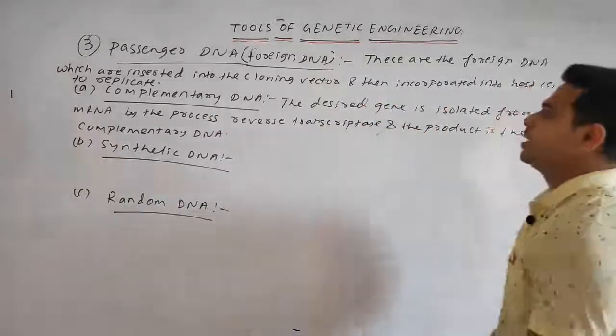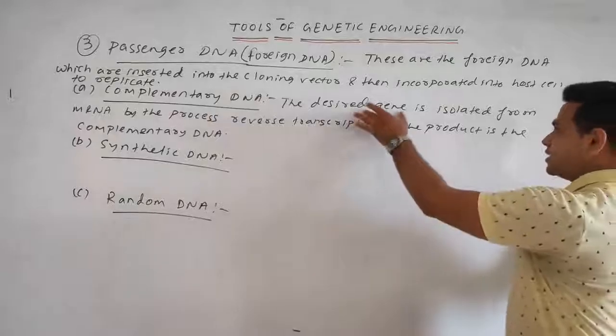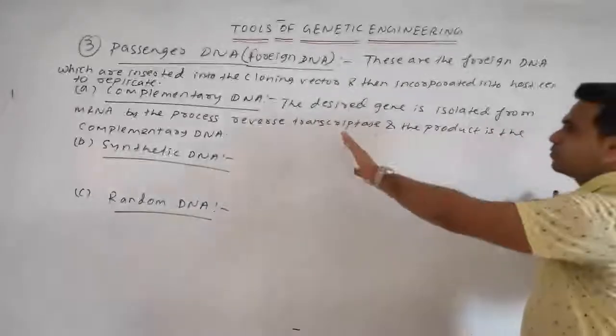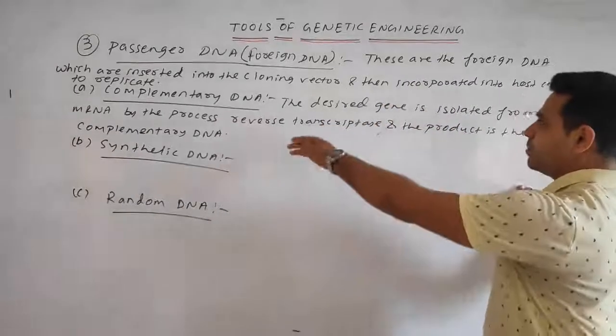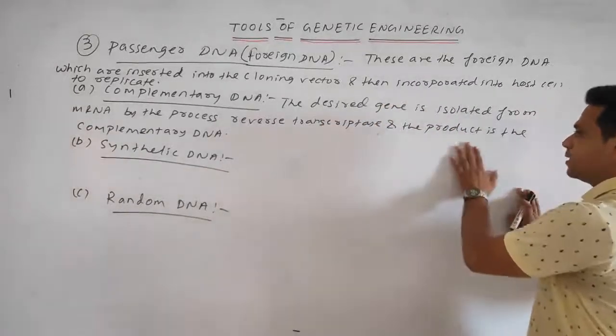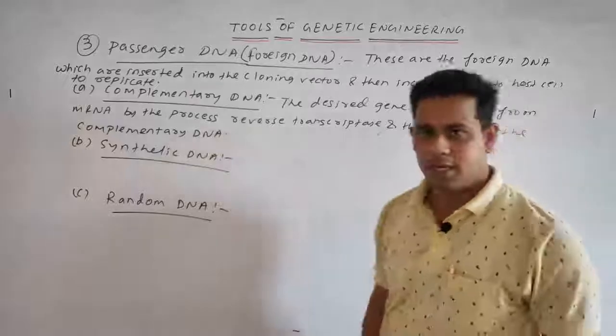So eventually the desired gene is isolated from the mRNA. From the mRNA we get the complementary DNA by the process of reverse transcriptase, and the product is simply called the complementary DNA.